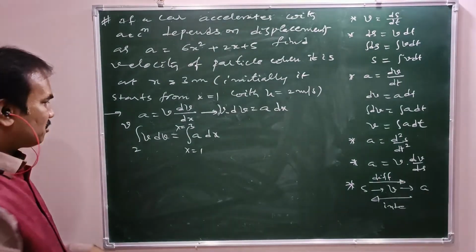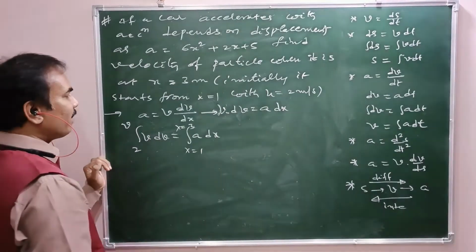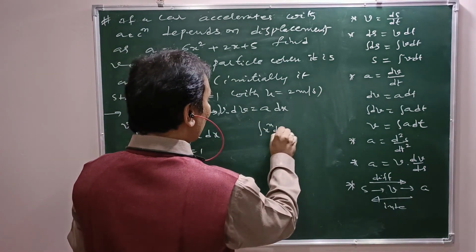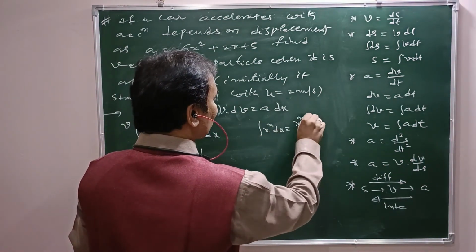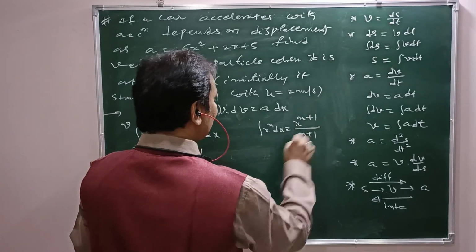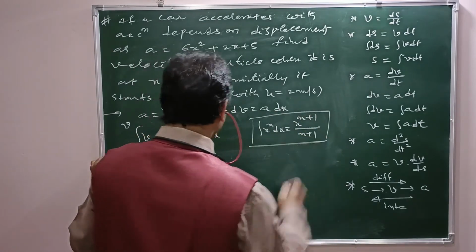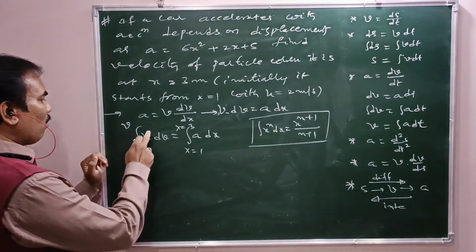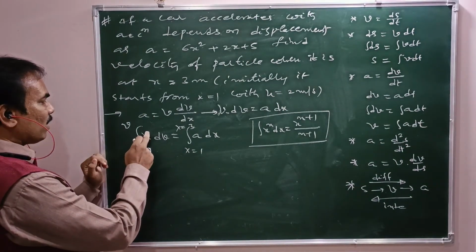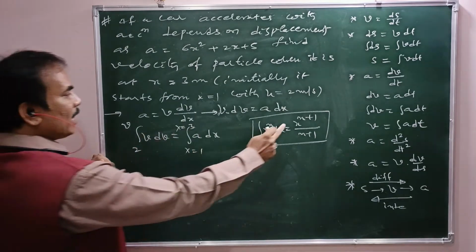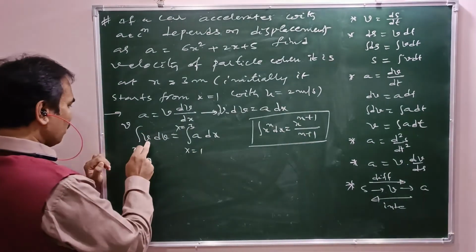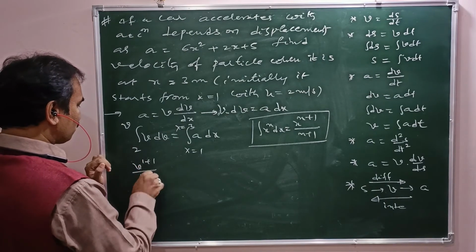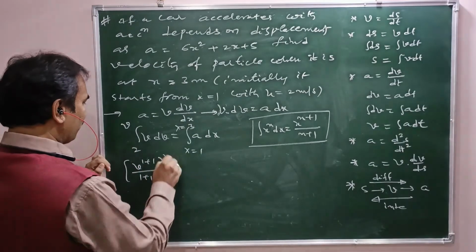These are the limits. Now the general relation is integral x power n dx equal to x power n plus 1 by n plus 1. Here v power 1, so the integral of v dv is v square by 2, with limits 2 to v.